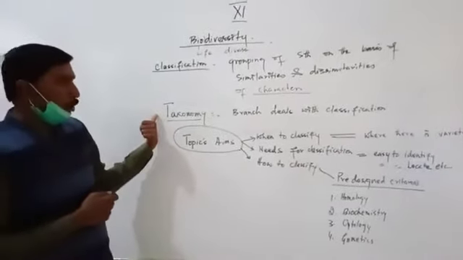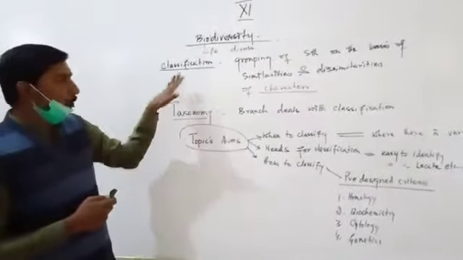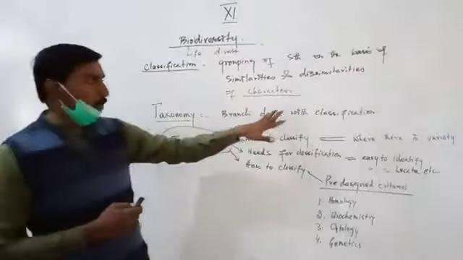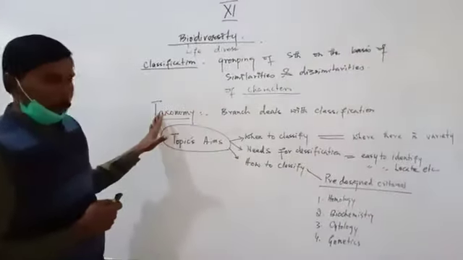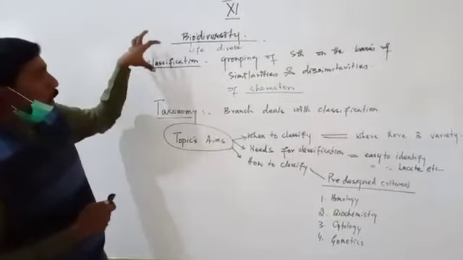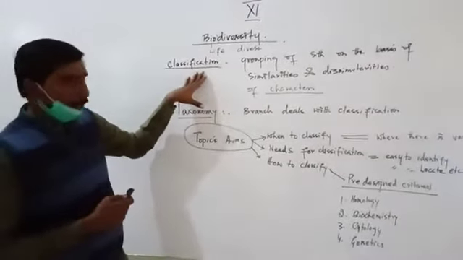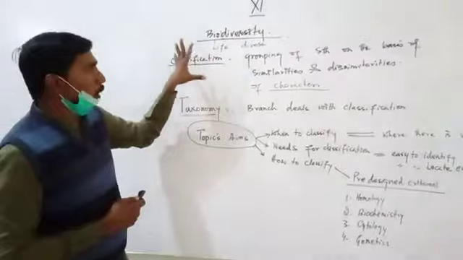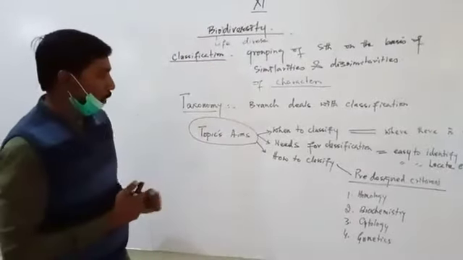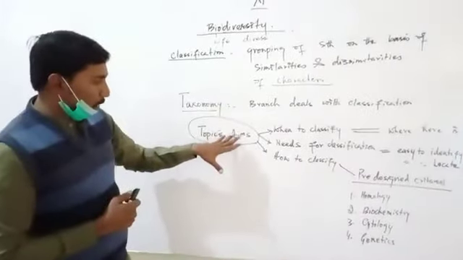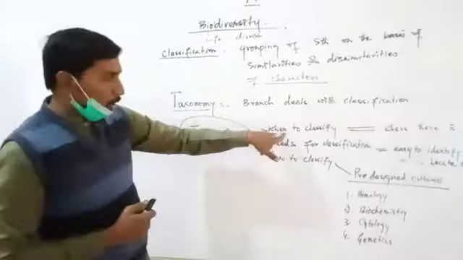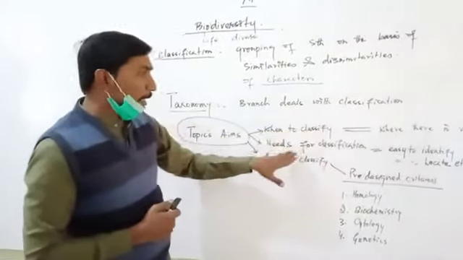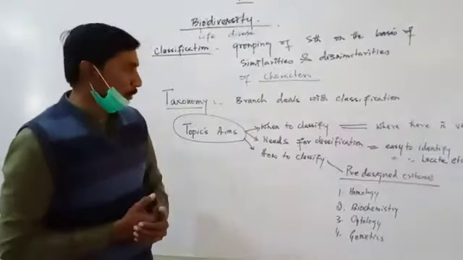Now taxonomy is a branch which especially deals with classification. The branch that deals with classification is called taxonomy. Now our topic is classification. So why are we going to study classification? There are certain topics: when to classify, need for classification and how to classify.